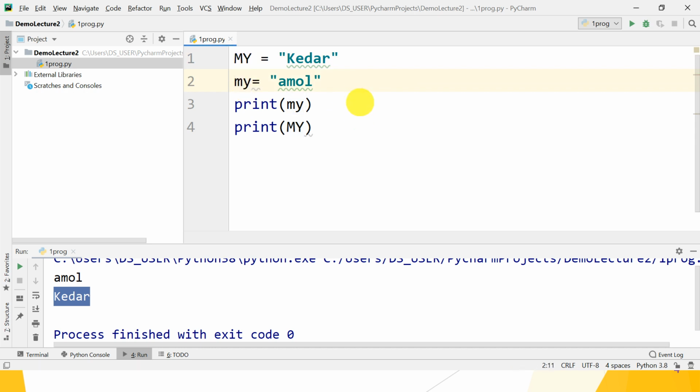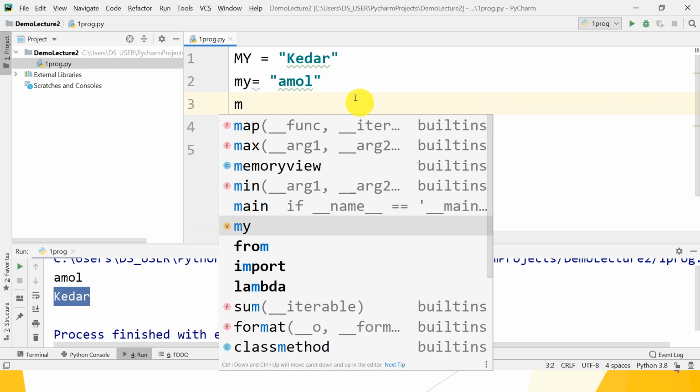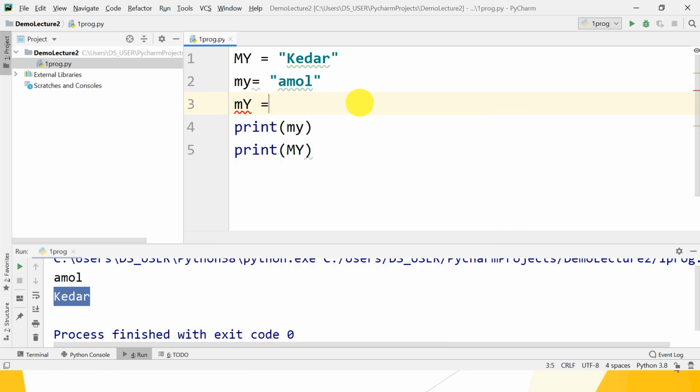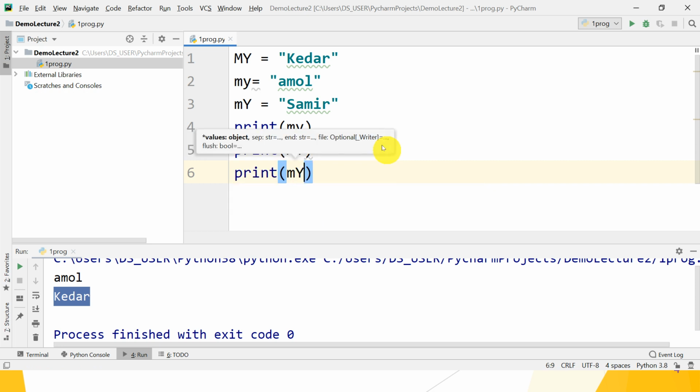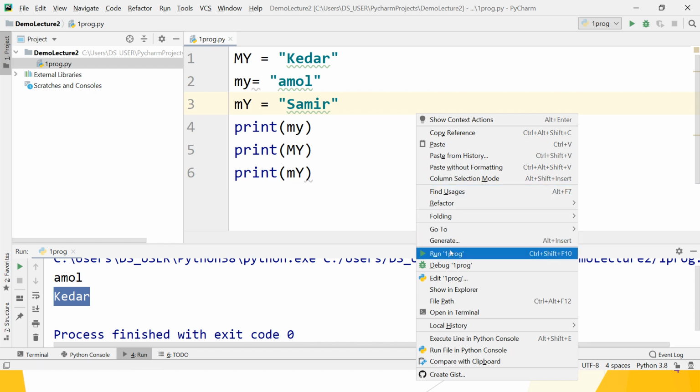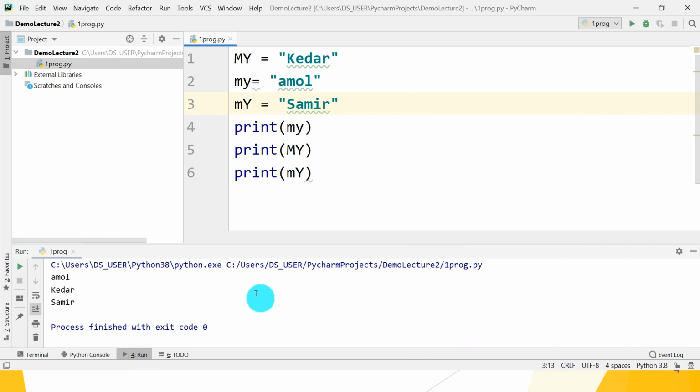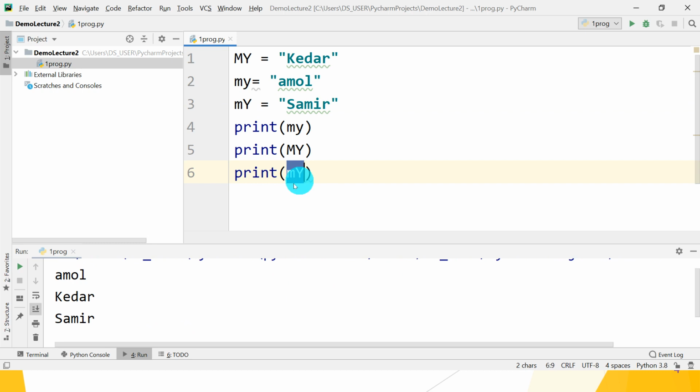Also, for example, small m capital Y is equal to, suppose, Samir. Now let's check whether it works or not. Print in double quotes small m, capital Y, and run the program. After running, small m and capital Y gives you Samir as output.